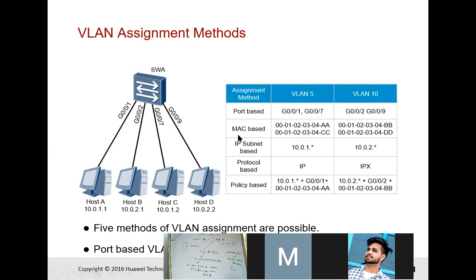Then there is MAC-based assignment, with these MAC addresses, and IP-based assignment, with these IPs. Then protocol-based assignment, with these policies, but we use only port-based assignment.